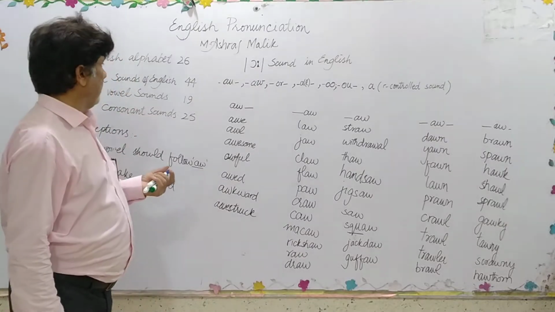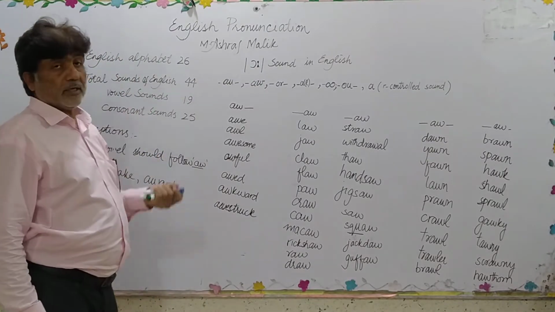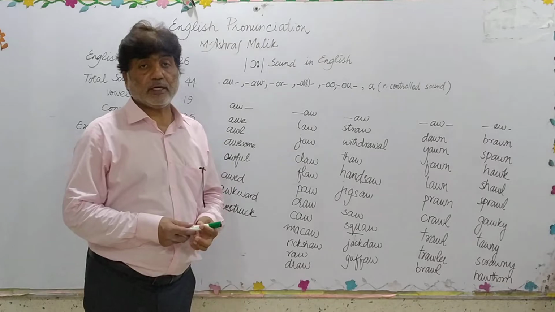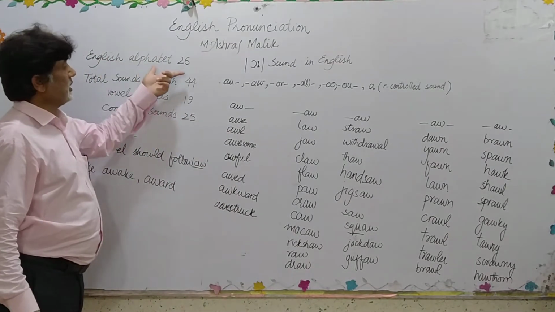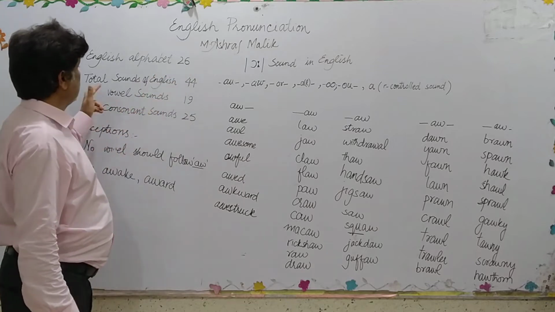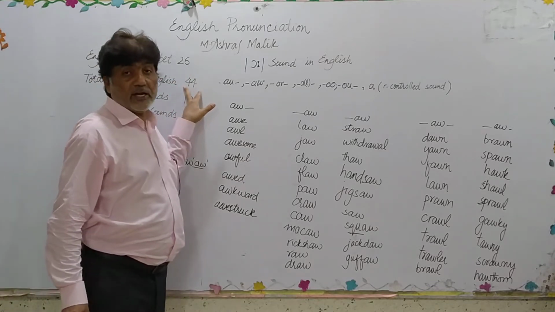I am Muhammad Ashraf Malik with the English pronunciation guide for you people. As I have already told you in my previous lecture, there are 26 letters in the English alphabet and there are 44 sounds in English.